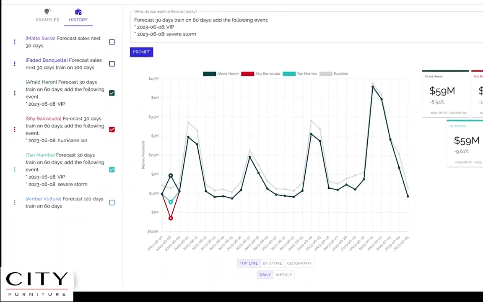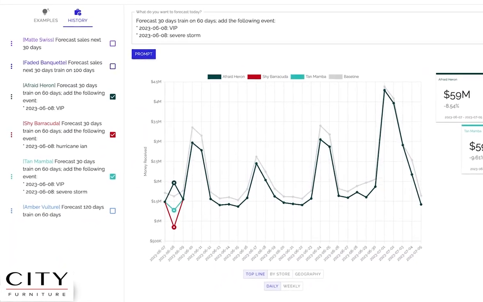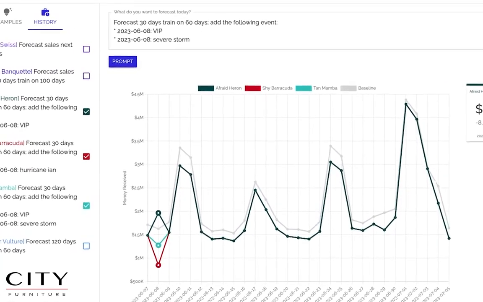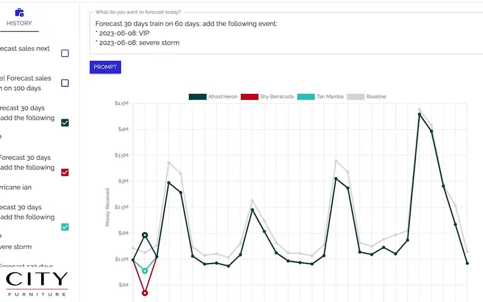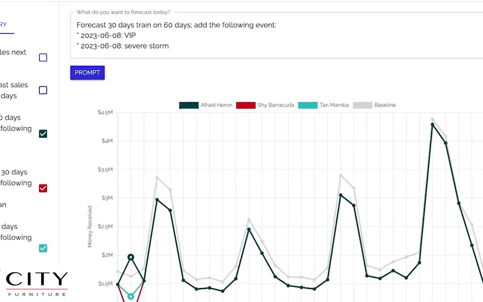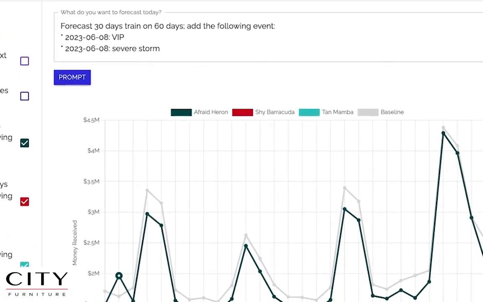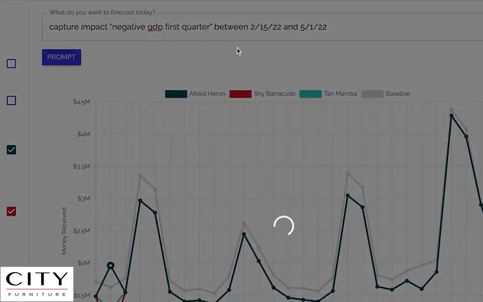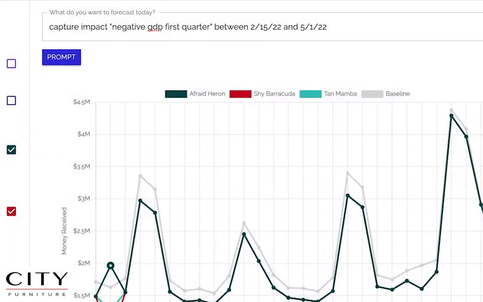What if the planner wants to use their domain-specific expertise to model a new custom event? With Skylar, it's as easy as prompting capture impact and their event time period. The model will learn as more events are added, generalizing over an ensemble of functions for increased accuracy. For example, let's say the planner wants to simulate the negative GDP growth that happened in Q1 2022. To create the model, all the planner needs to do is prompt capture impact negative GDP first quarter between February 15th, 2022 and May 1st, 2022.